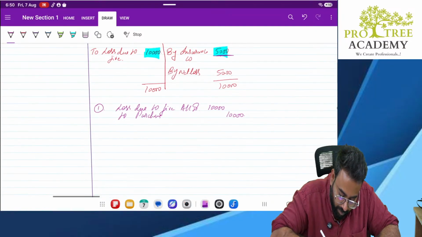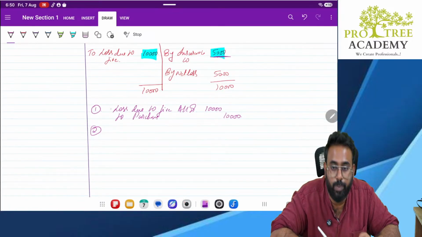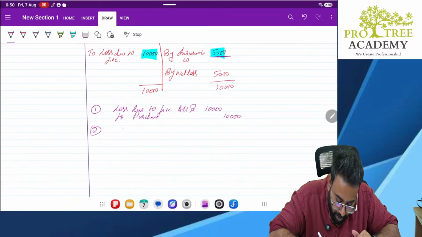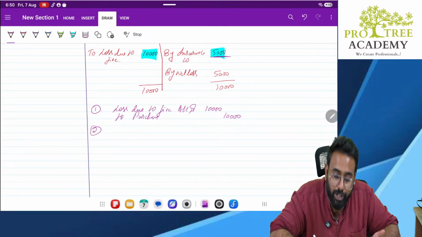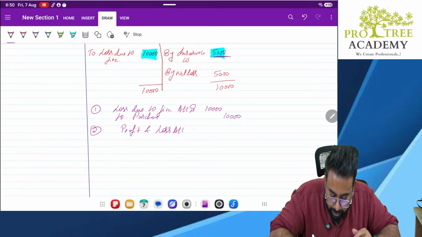Right. Yes, sir. Any change in this? No change in the entry. Next, this loss has to be transferred somewhere, no? Where will we transfer it? Sir, we'll transfer it to the P&L account. So earlier it was debited, now we are going to credit it. So profit and loss account debit 10,000 to loss due to fire 10,000.